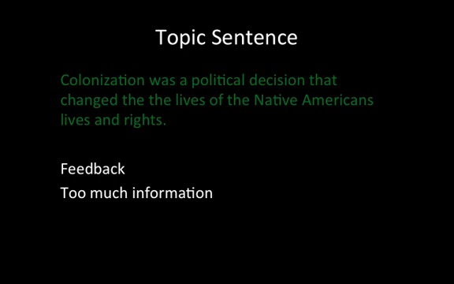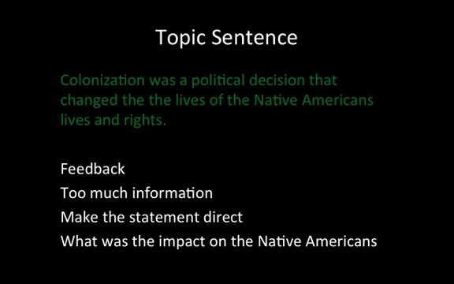I'm not sure I understand where the rights comes in. I agree that rights is a part of this discussion. It just needs to be stated clearer. And the question that you want to ask and then answer is, what was the impact on Native Americans? And I'm going to say that many of the papers I've read so far, colonization violated the basic rights of Native Americans. And that's a statement that then needs to be proven if that's your topic sentence.